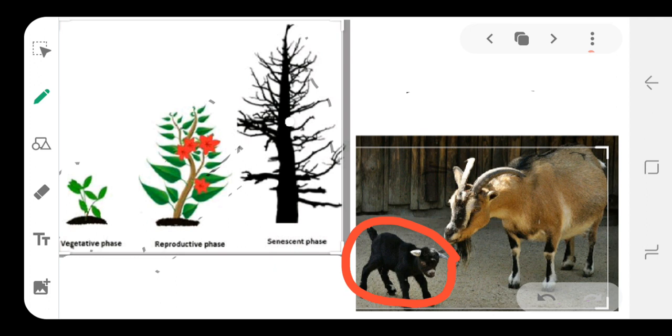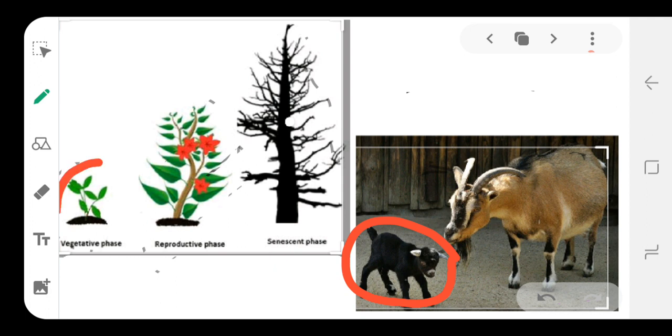So this is known as the juvenile phase, because in this goat we are not yet observing any adult formation, sexual maturity or size. We are not observing such characteristics. But if you look at the vegetative phase in plants,